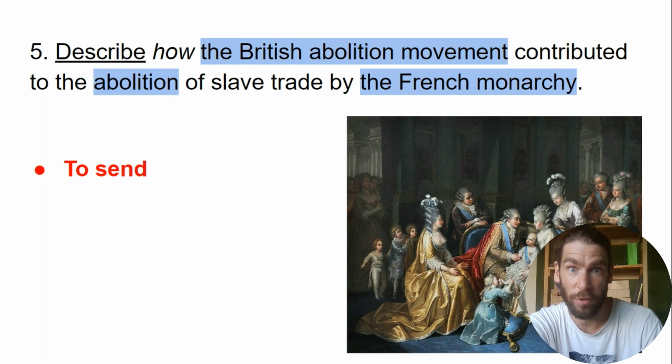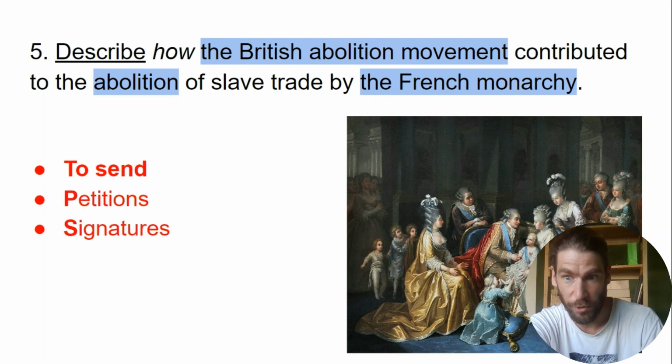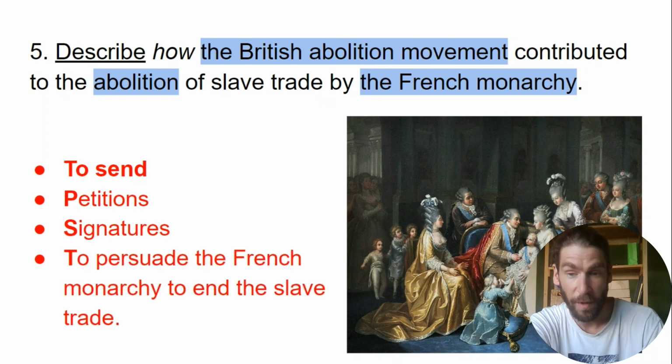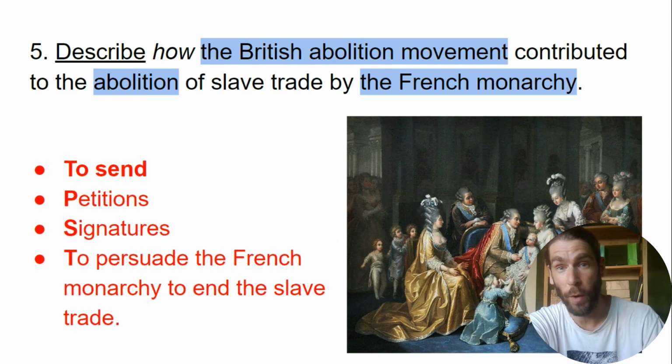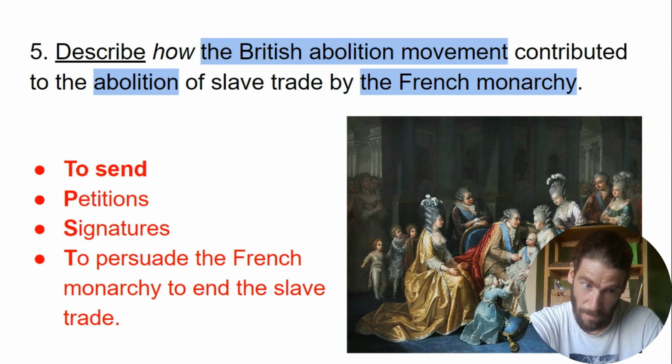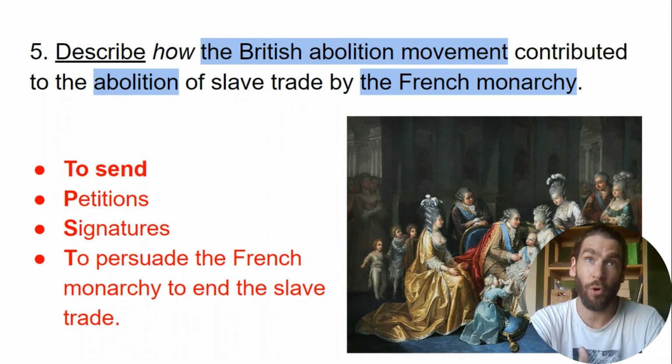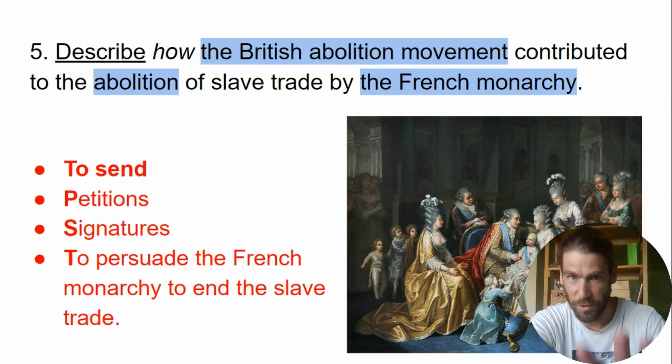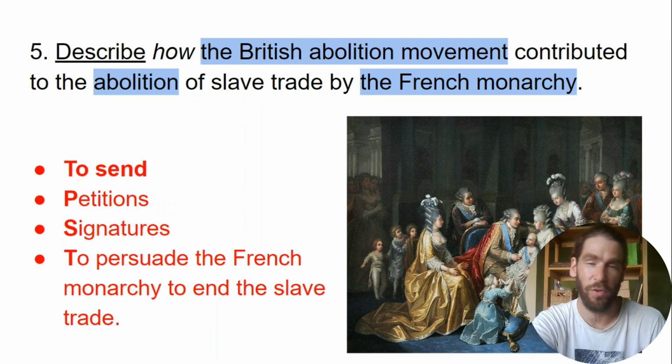The words that have to be in your answer are to send, petitions, signatures, and the sentence to persuade the French monarchy to end the slave trade. Now I'll show you a more original way of answering goal 5 by incorporating these words into sentences.